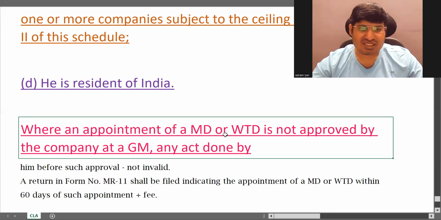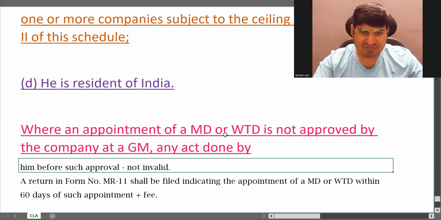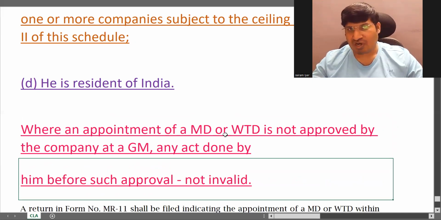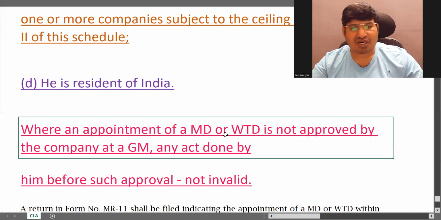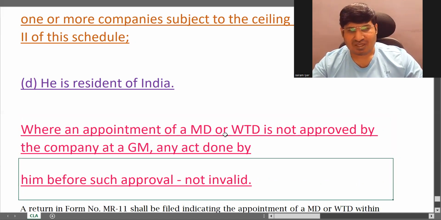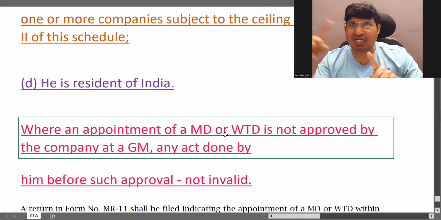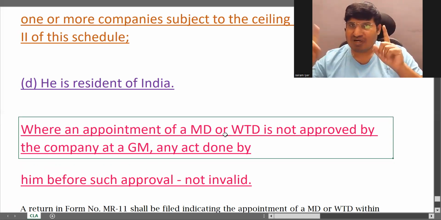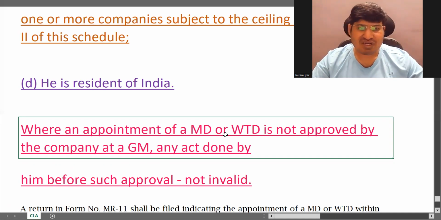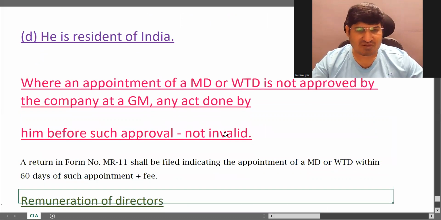Any act done by him or decisions taken by him before approval in general meeting will not be invalid. Okay, that will continue to be valid. There will be some time lag between his appointment by board resolution and the general meeting. Correct. So in between the two, he will take some decisions that will not be invalid, even if he is not approved in general meeting.